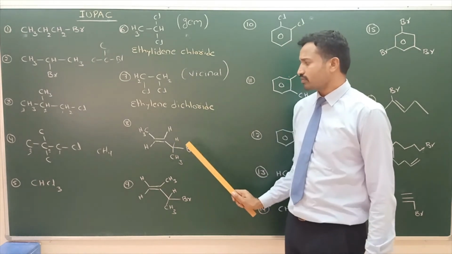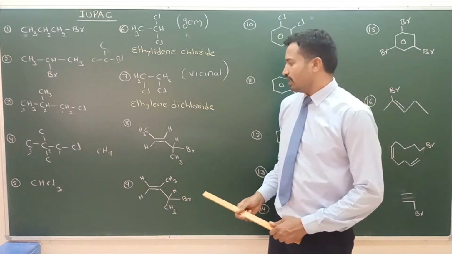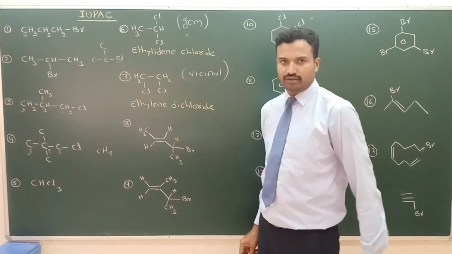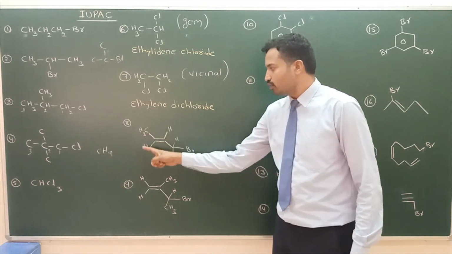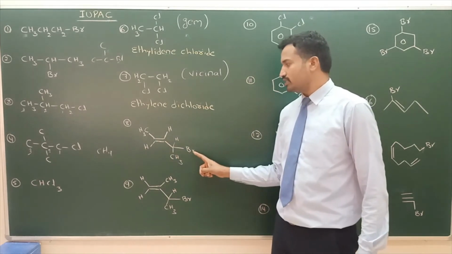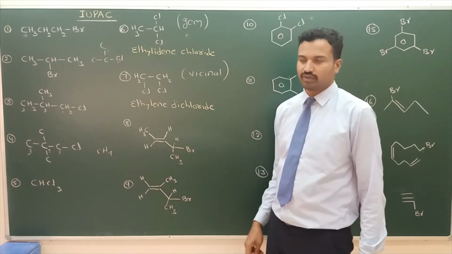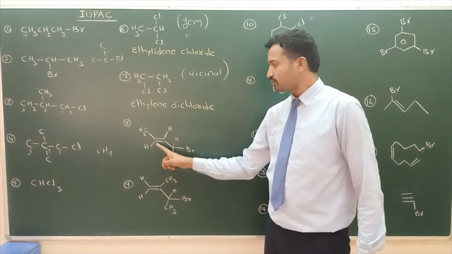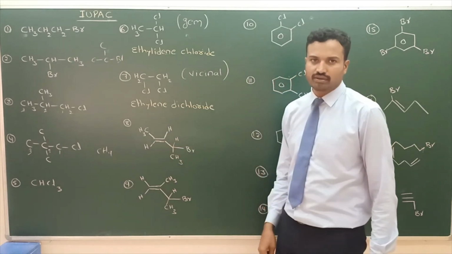Next example. Here IUPAC numbering can be from either left to right or right to left. The substrate is bromine. Functional groups are not there, but a double bond is there. We know compared to the substrate, a double bond or multiple bond gets the highest priority. We should give numbering such that the double bond gets the lowest possible number.